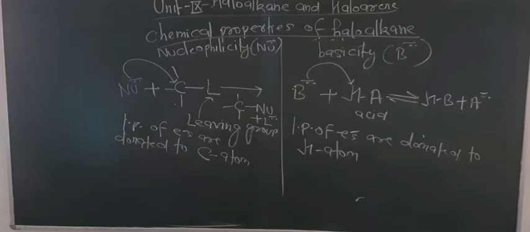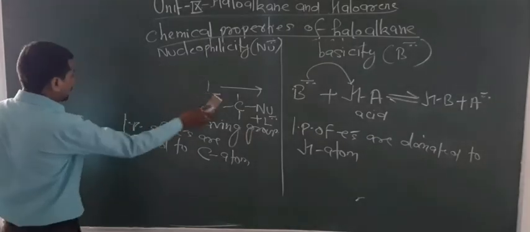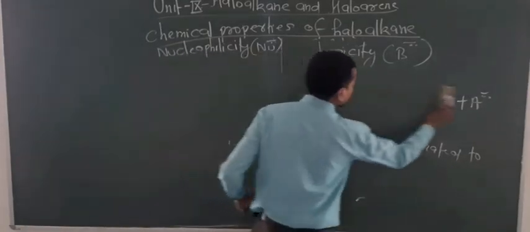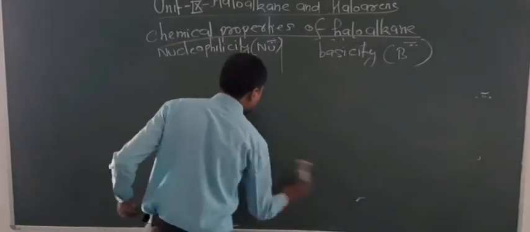Now dear students, how will you decide the nucleophilicity and basicity order? Here are some notable points to differentiate between nucleophile and base.